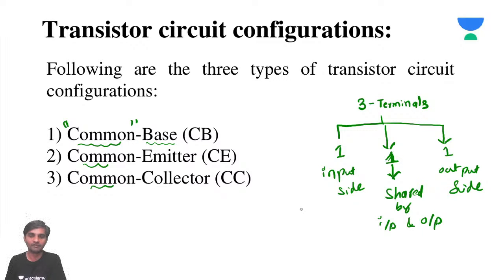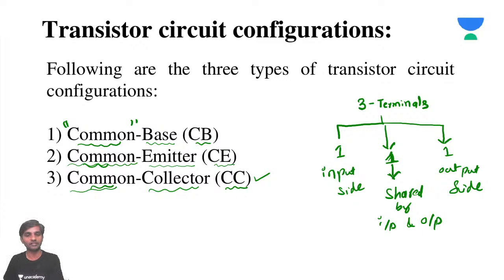If the base is common for both input and output, we call it a common base. If the emitter is common for both input and output, we call it a common emitter. If the collector is common for both input and output, then it is called a common collector.